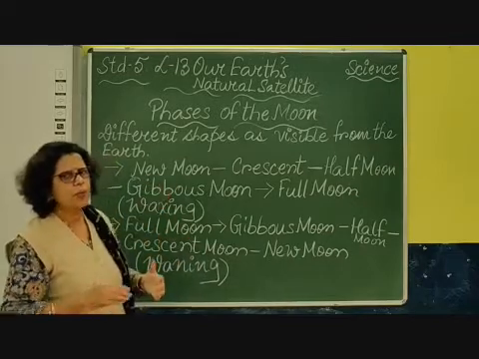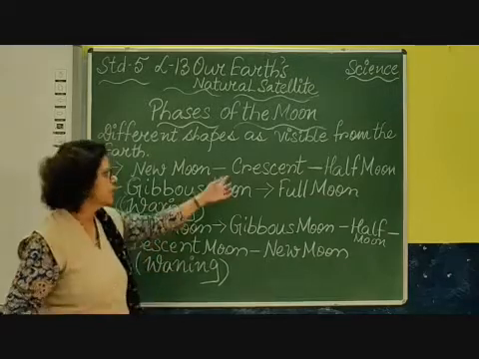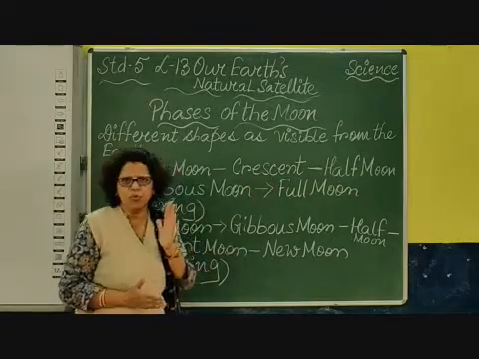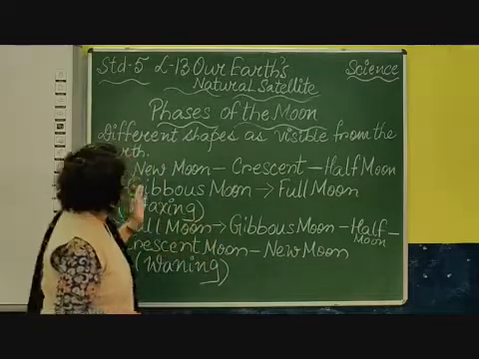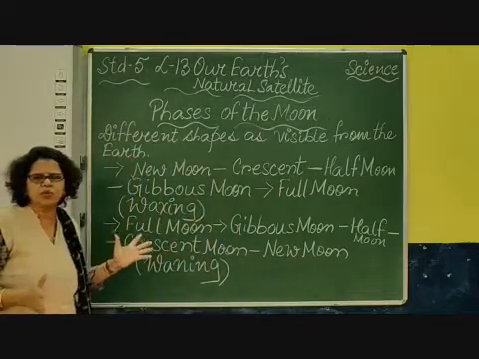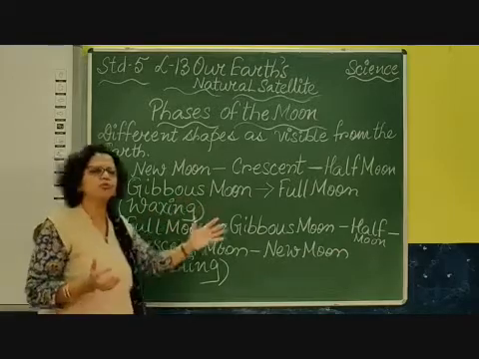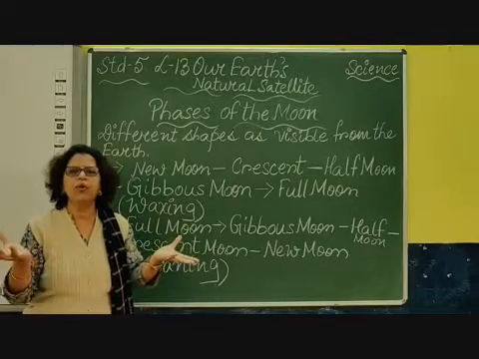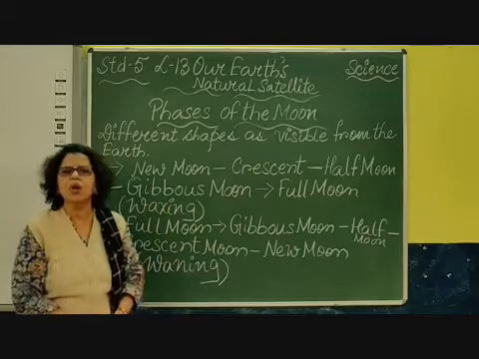Okay, from the new moon you just see one crescent. I will show you the pictures. Then you see the crescent. That is the next phase. Then you see the half moon. Isn't it? Half part is reflected, half part is not reflected. Then you see the gibbous moon. The gibbous moon is the bulging shape of the moon. And then you come to the full moon. That is the whole moon. You can see that is your Poonam.